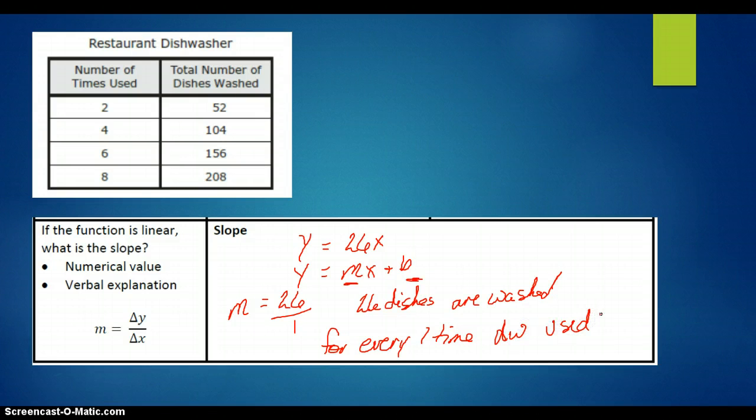And that's why we're always asking for the numerical value and the verbal explanation, because there's no telling what STAR test is going to ask you. They may ask you to give a verbal description of the slope, to tell you what that table means in terms of the slope. And if you remember your tools and you're able to work through this table in your head, you can answer any possible question that they could ask you.